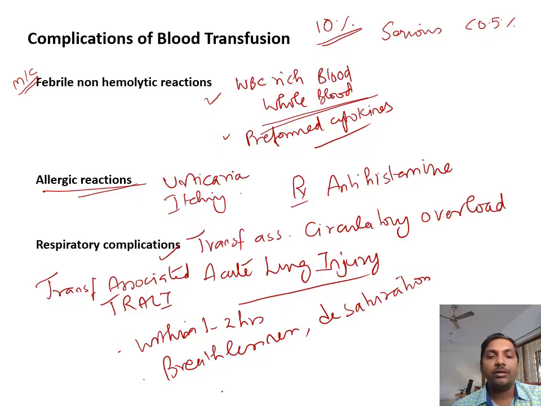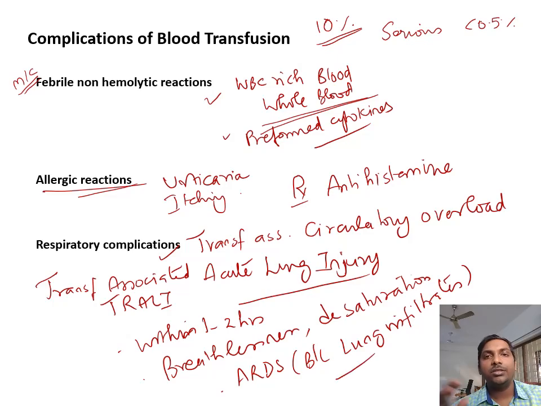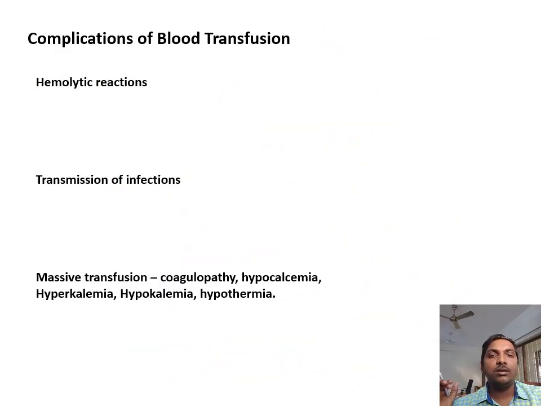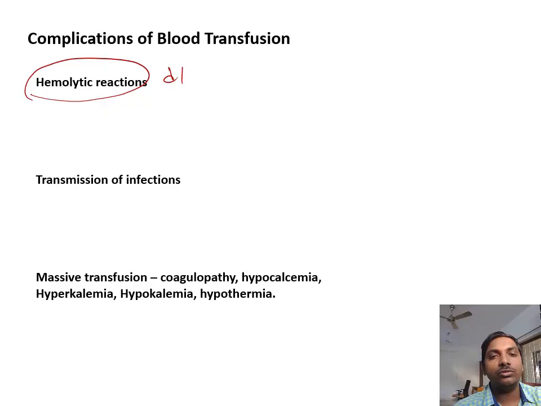Desaturation, and it gives an ARDS picture, that is acute respiratory distress syndrome picture in chest X-ray, bilateral lung infiltrates. So the immediate treatment will be give antihistaminic, steroid, stop the blood transfusion, and plan the transfusion later. The hemolytic reaction is the deadly type of reaction. It usually occurs due to ABO incompatibility, ABO and RH incompatibility.